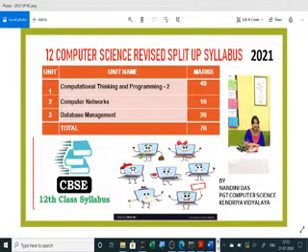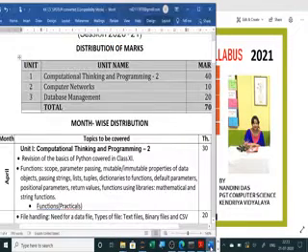So we know that in our syllabus 30% has been deducted. We have already started in the month of April. Here the marks distribution is: from Python 40 marks, from networking 10 marks, and from MySQL data management 20 marks. So we have to go through the Python portion, 40 marks, this is very important, as well as the data management, that is 20 marks. So 60 marks will be covered. Then networking is very easy, it is theoretical, so 10 marks from networking.